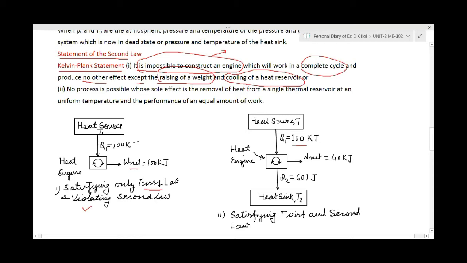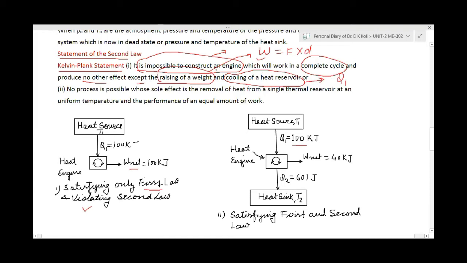In raising of a weight, we understand it will require some force, and the force will be applied to some object and it will move through some distance d. When we raise some weight, it will move through distance d, and some force F will be applied. It means that is work. Raising of a weight means some work is there. Cooling of a heat reservoir, when we take some heat from some system, it will be cooled. The cooling of the heat reservoir means we are taking some heat from some system, that is Q1.